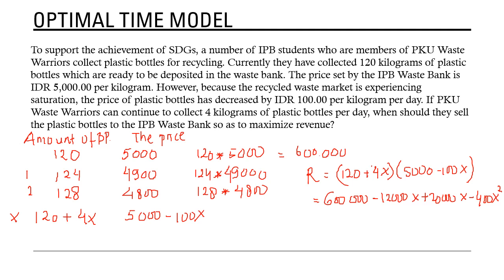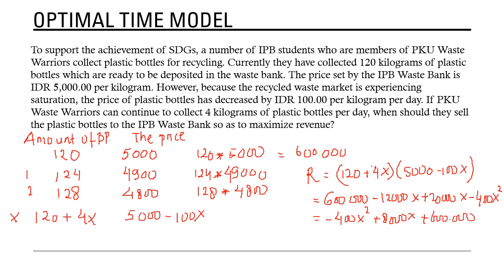And then if we simplify, we get like this: minus 400x squared plus 8,000x plus 600,000.